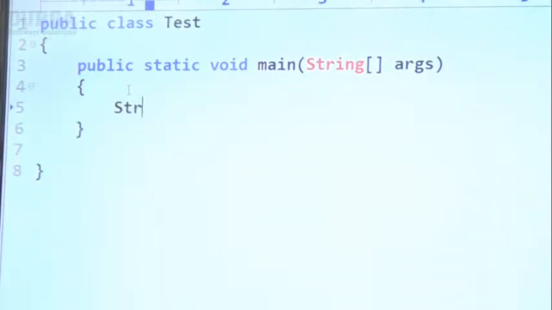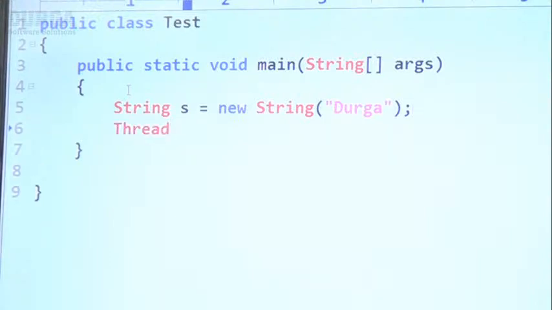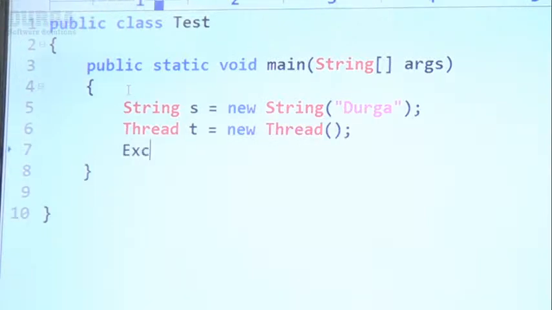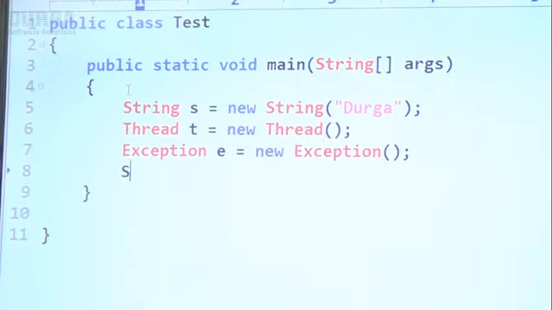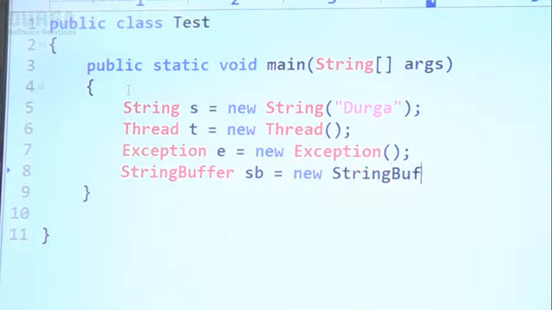Now String s = new String("Durga"); Thread t = new Thread(); next Exception e = new Exception(); next StringBuffer sb = new StringBuffer(). Like this I'm taking, sir. Have you observed? These many classes I'm using.